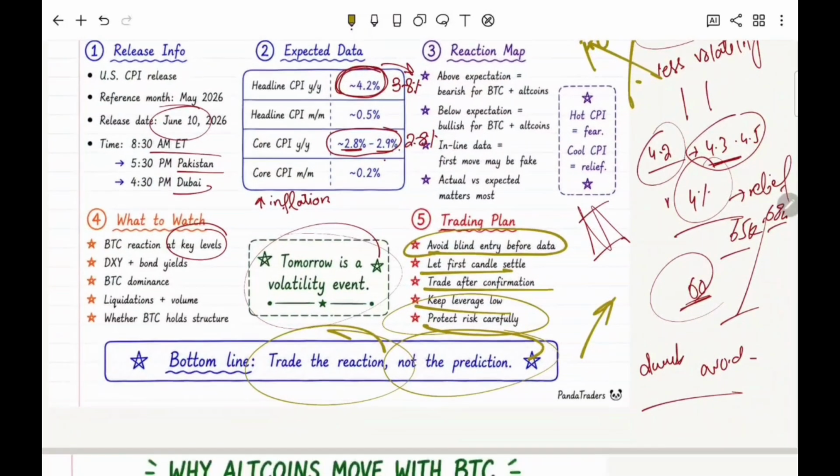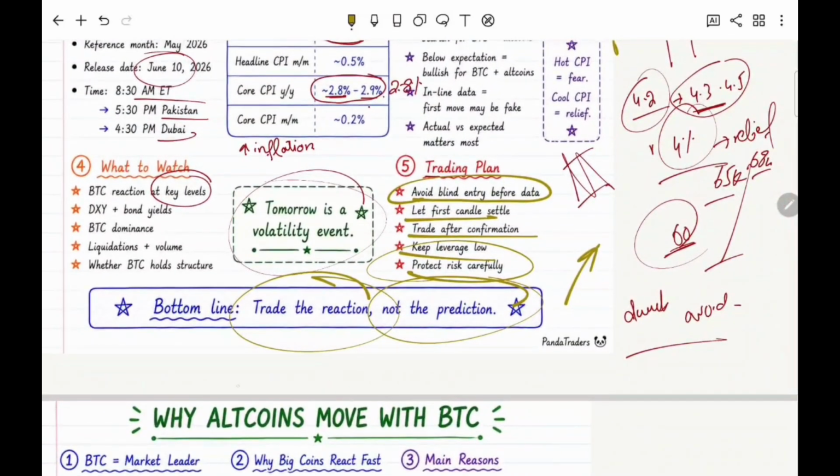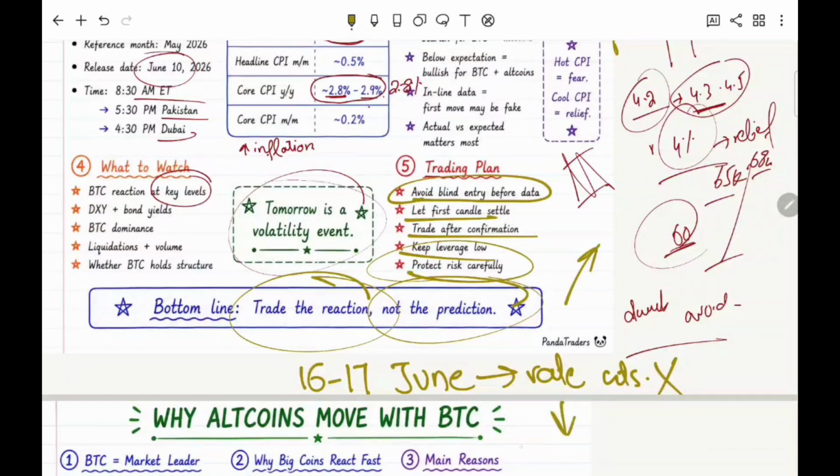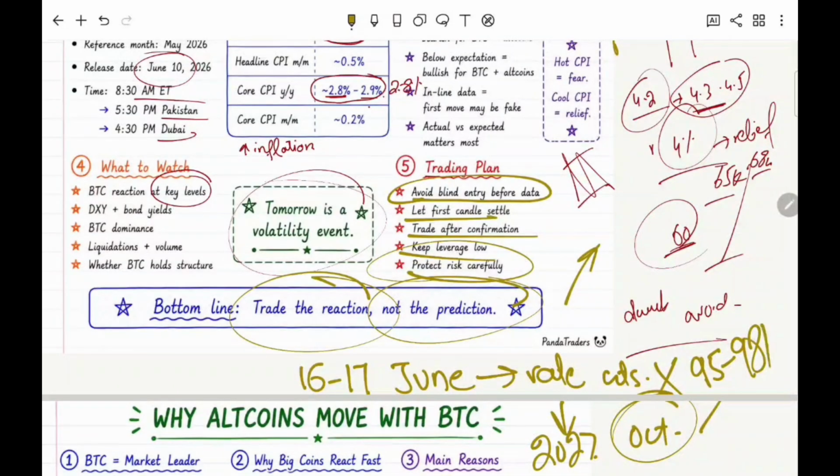I'm expecting a meeting of the Federal Reserve on 16 or 17 June regarding the rate cuts. And I am expecting that there will be no rate cuts, and they will delay it, and you will see the next rate cut in 2027. But in October you will see a very good rally in the market, and BTC will rebound towards 95 or 98k. So 60k and 50k are two levels for the spot holders in Bitcoin, right?